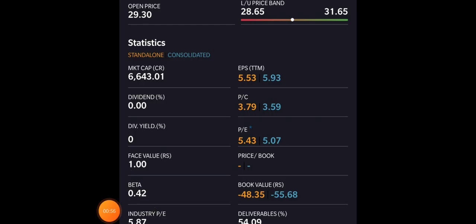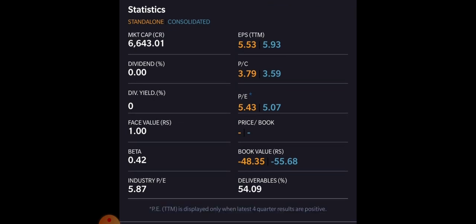So when we see the basic overview of Alok Industries, you can see the current market cap is almost around 6,600 crores, the industry PE is around 5.87, and the current PE is around 5.43. So we can say the company is present at almost flat valuations. If we see the deliverable quantity, it is almost 54.09. So what is interesting here? The deliverable quantity is increasing as compared to the previous sessions.